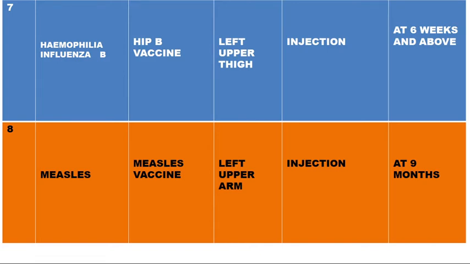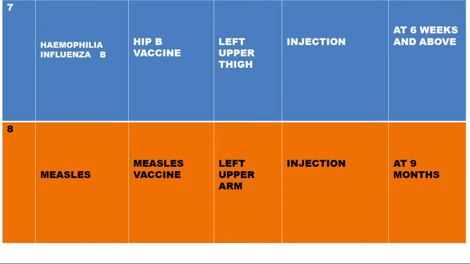Then where is it given? On the left upper thigh. How? Through injection. At what age? At 6 weeks and above. Also, you can get this vaccine when you're an adult.